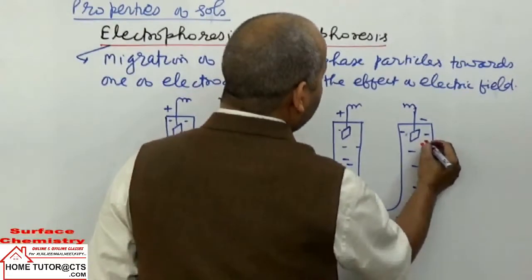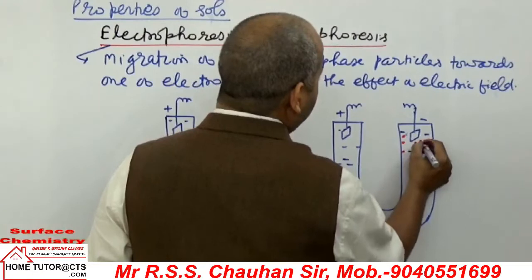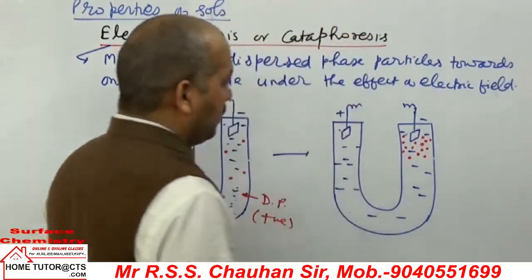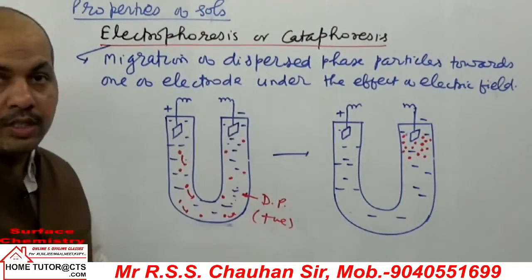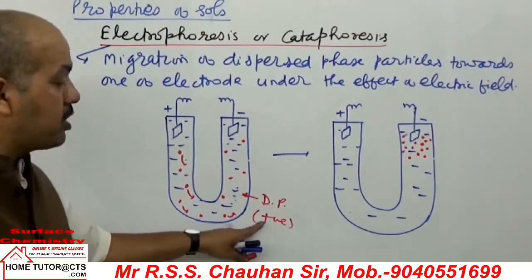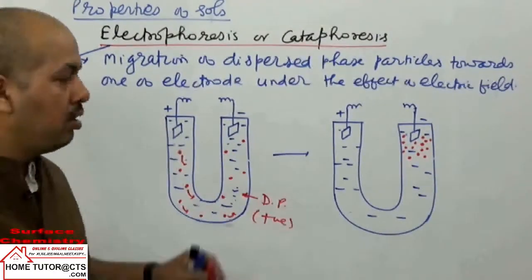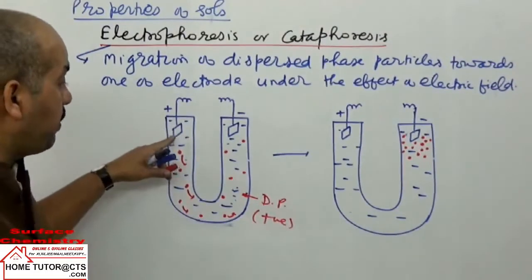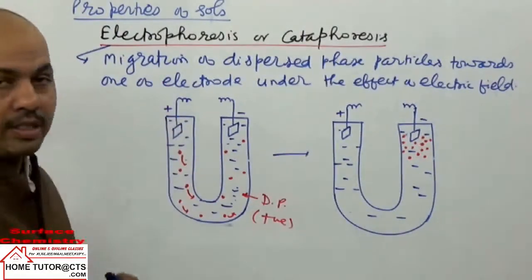Ultimately, all the dispersed phase particles which have positive charge will accumulate around the negative electrode, the cathode. So that is the migration of the dispersed phase particles toward the negative electrode. Or if they have negative charge, then they migrate toward the positive plate. So what happened by this phenomenon? This migration of the dispersed phase particles under the effect of an electric field is called electrophoresis.